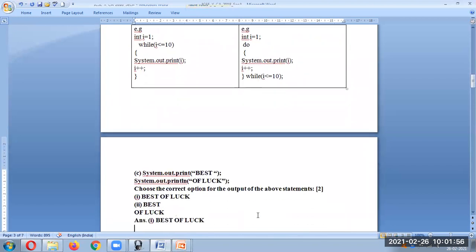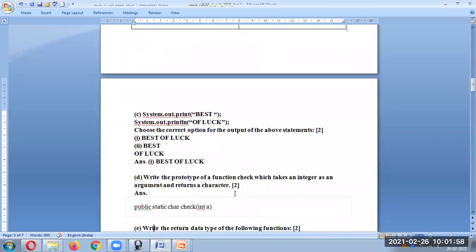Next question is, what is the correct option for the above output? As you can see here, it is System.out.print, and then the text is given. Because print is used, it will not go to the next line. So the correct output is option A. This is what is expected.